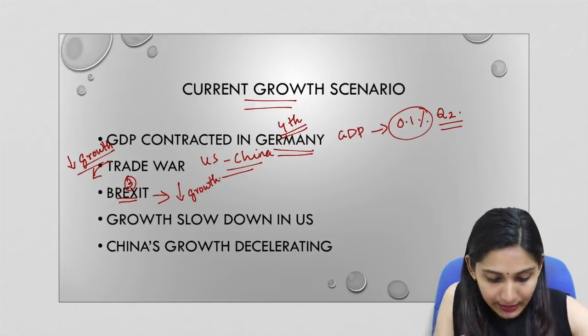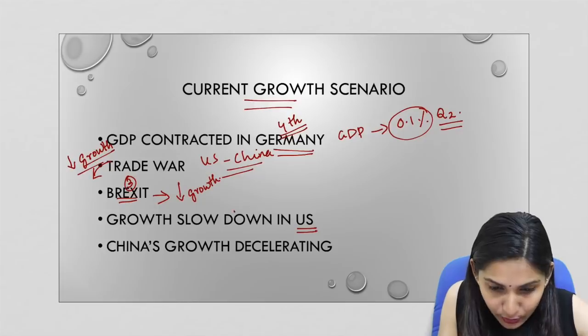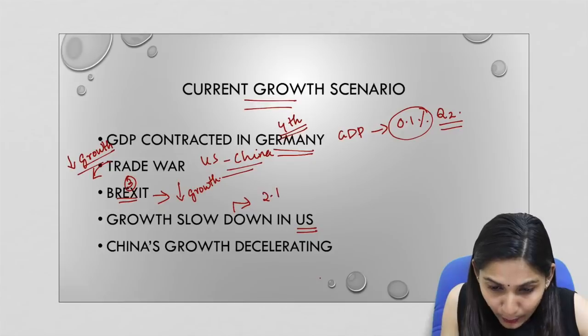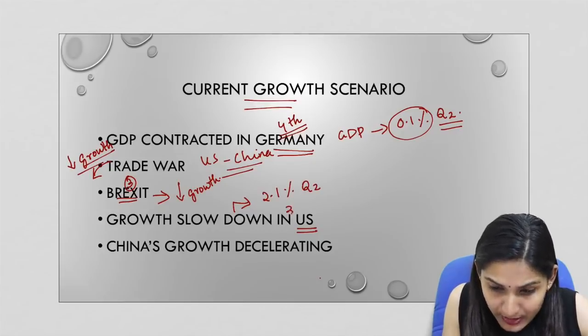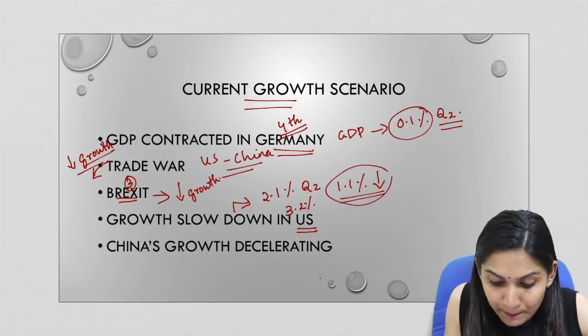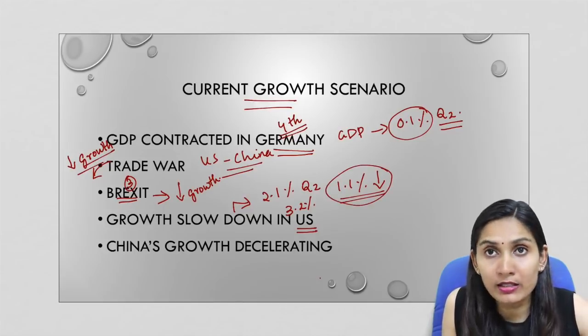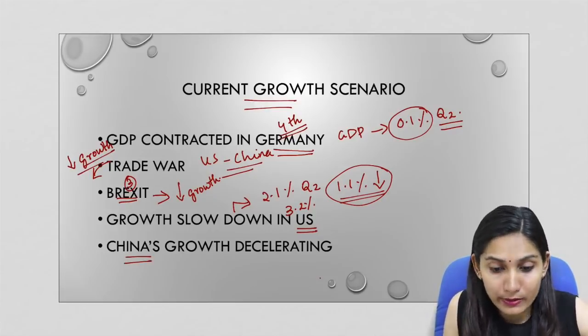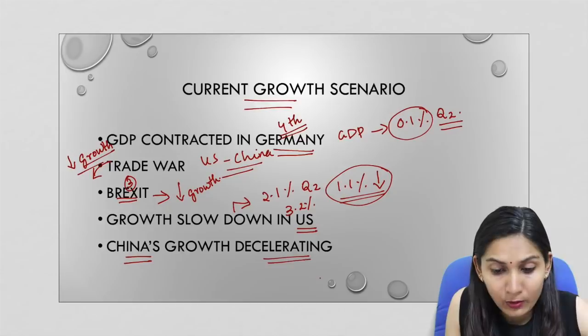And if we take the particular case of the US, there has been a growth slowdown. The growth percentage is just 2.1% in quarter 2, whereas in quarter 1 it was around 3.2%. So almost by 1.1% there is a decline in growth in the United States in quarter 2 compared to quarter 1.